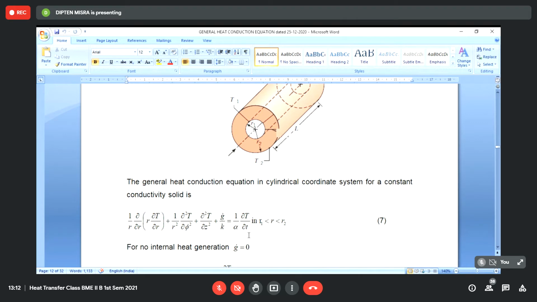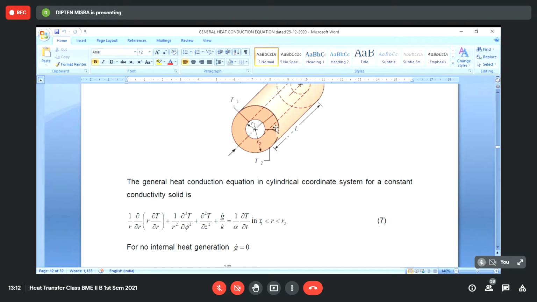And when will this happen? When we maintain this type of situation or geometry, where the inside temperature is constantly maintained at T1, the outside surface temperature is constantly maintained at temperature T2, and T1 is different from T2. If T1 is greater than T2, then heat will flow in the radial outward direction.